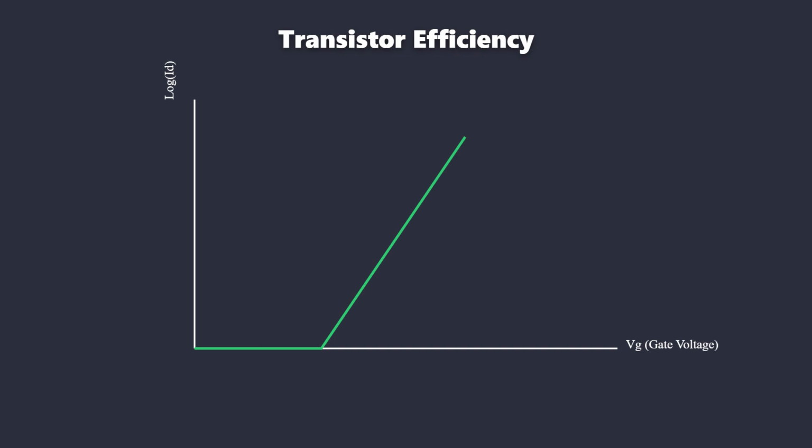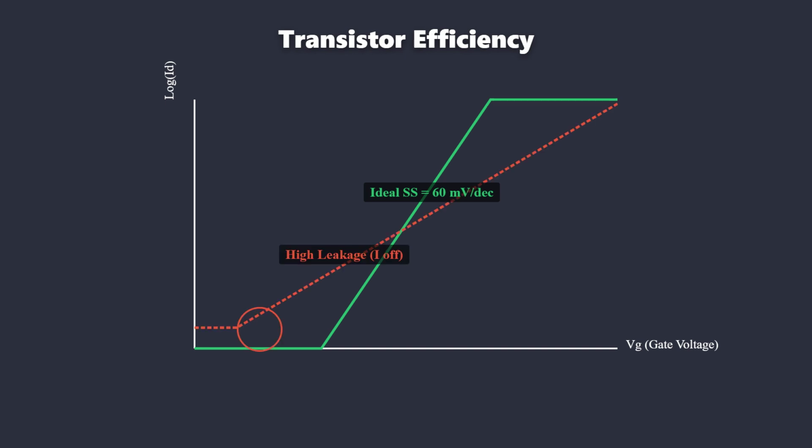Transistor efficiency is quantified by the subthreshold swing, measured in millivolts per decade. The subthreshold swing defines the required change in gate voltage necessary to increase the drain current by exactly one order of magnitude. The theoretical ideal subthreshold swing is 60 millivolts per decade at room temperature. This limit is dictated by the fundamental Boltzmann distribution governing carrier injection over the potential barrier.